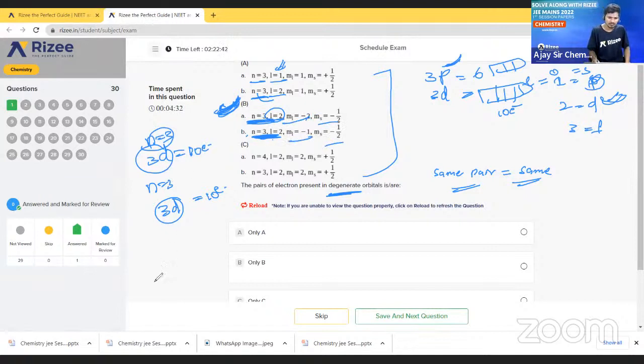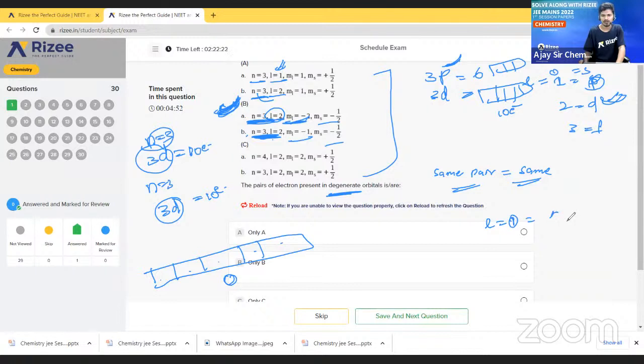See here, this is the structure of 3d: 1, 2, 3, 4, 5. So 5 orbitals, and this is 0. Here ML value -2 is given. We have to check whether -2 is there or not. If L value is 0, the ML value is 0.